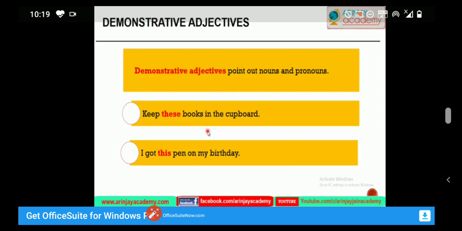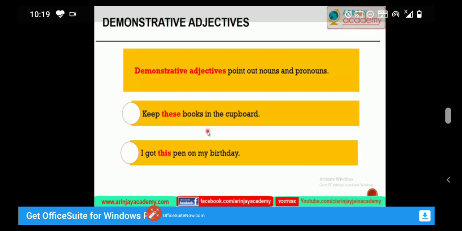Like this, that, these, those. These four words you have to remember for the demonstrative adjectives: this, that, these, those. This and that are used with singular nouns, and these and those with plural nouns. And also this and these are for the nearer things, and that and those for the distant things.